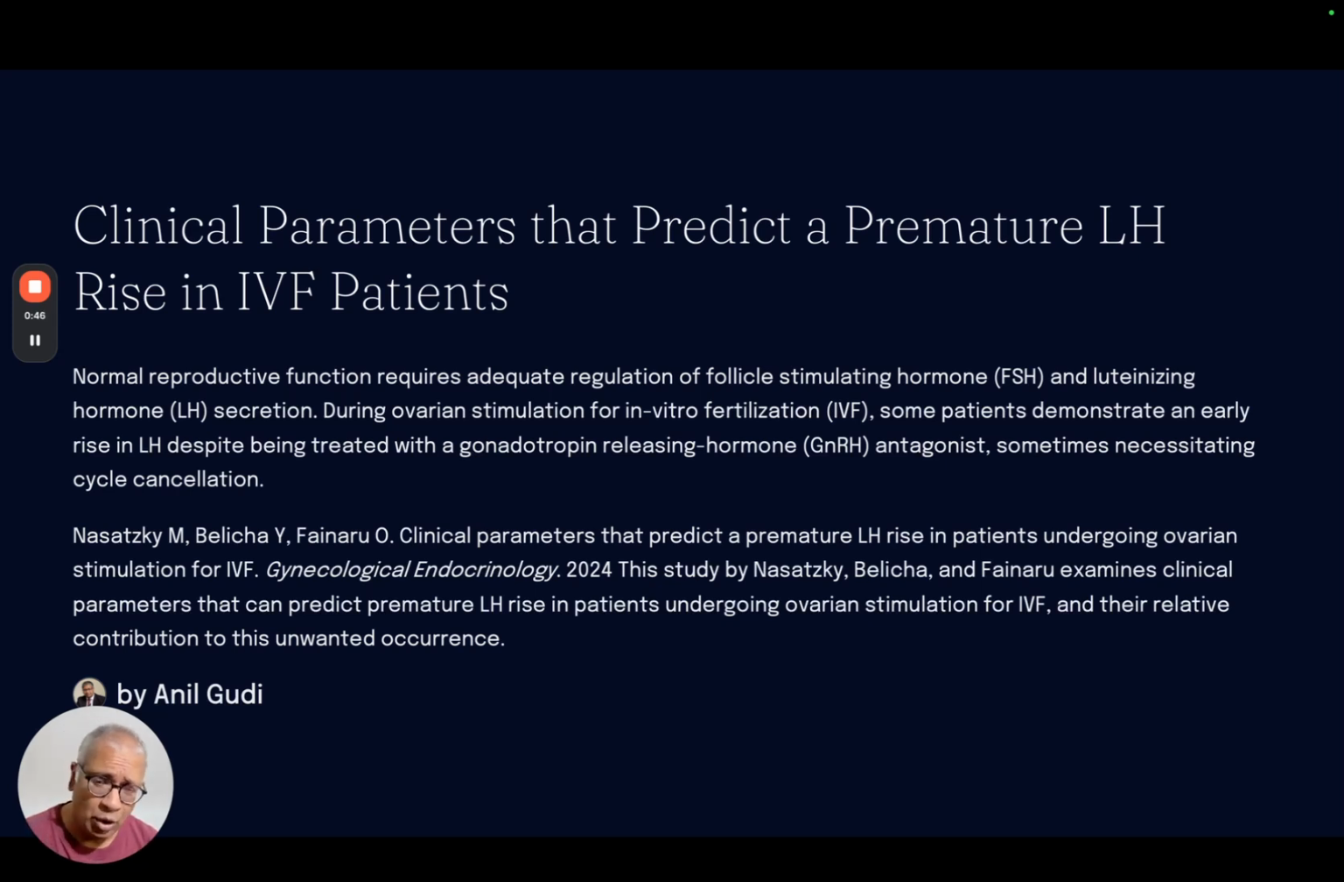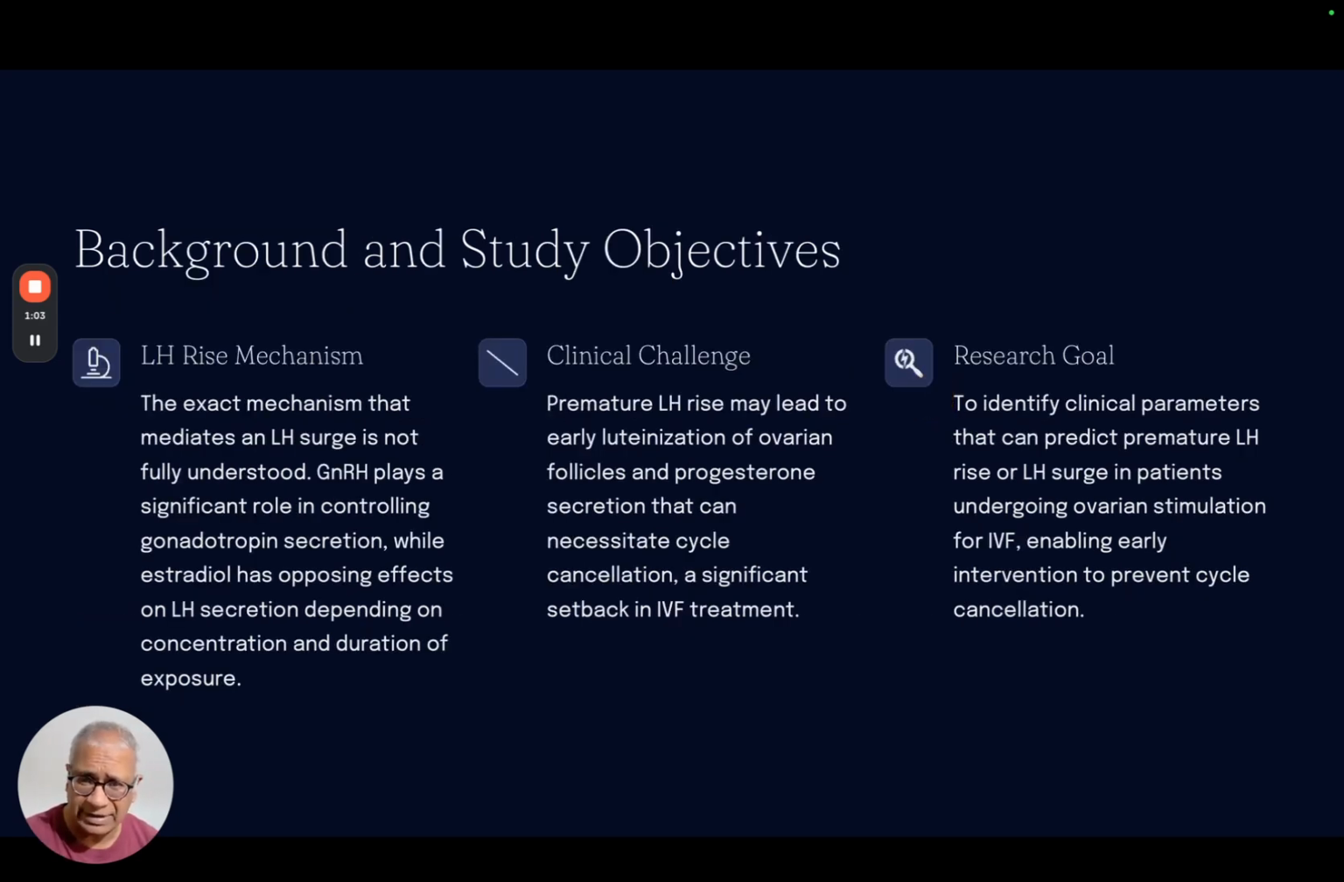that's happened. So, what did this paper look at? It came up in Gynecological Endocrinology in 2024, and it looked at the factors that can predict premature LH rise in patients undergoing ovarian stimulation and what contributes to these risks.